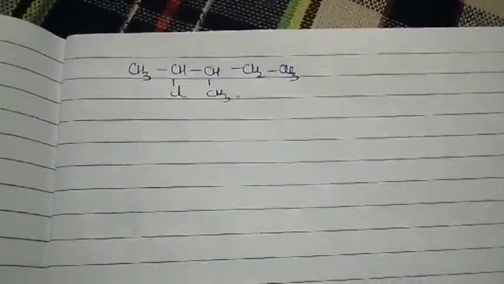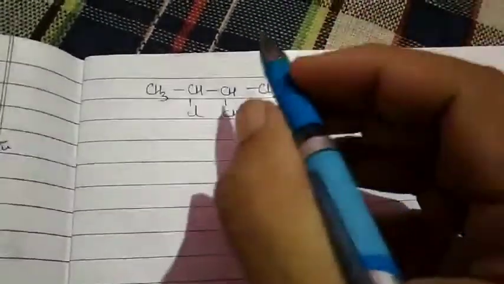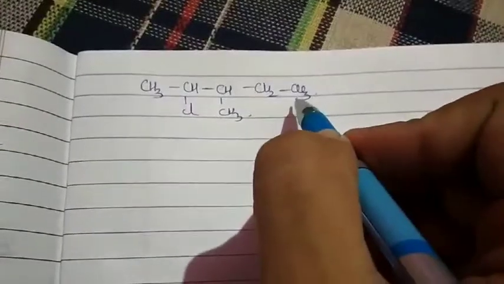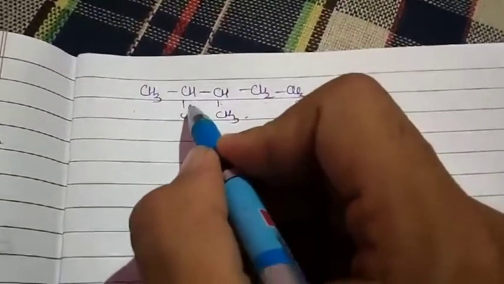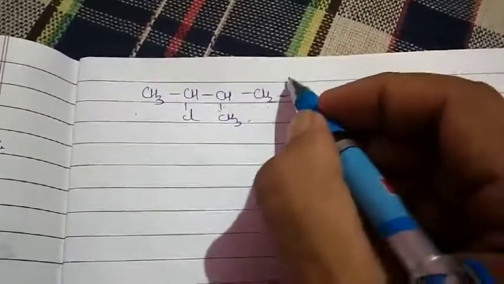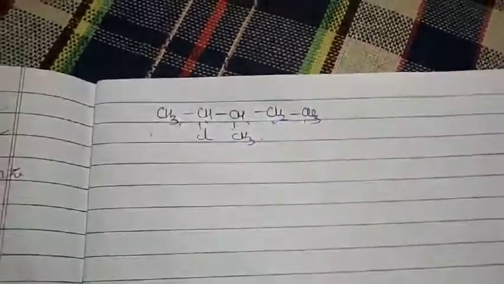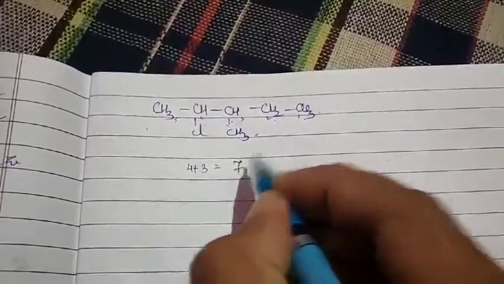Okay, let me first number it. In numbering, the first rule for me is that the carbon atom containing the substituent should get the least number. In case I number from here, 1, 2, 3, 4, 5, when I put the substituents there, let me write the sum: 4 plus 3, which equals 7. Not possible.